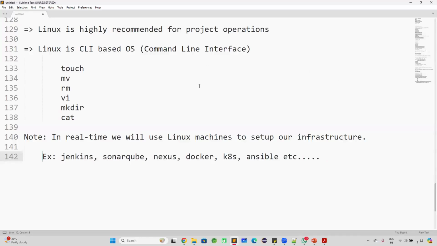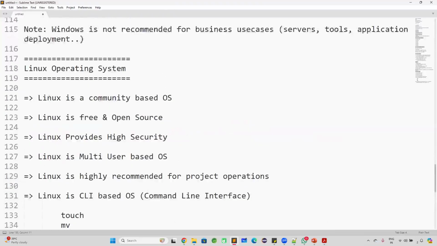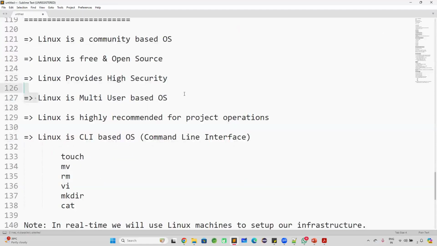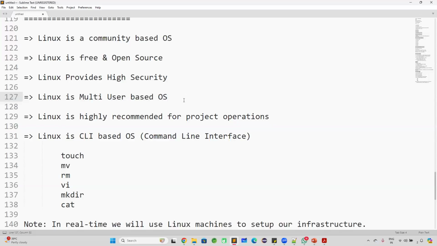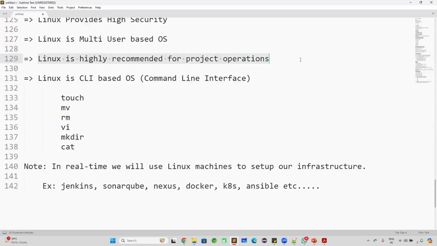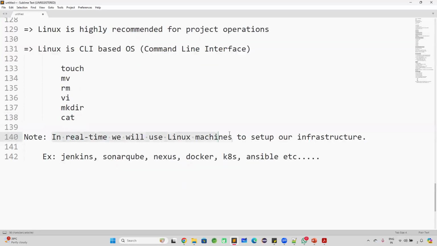Okay. So what is the Linux operating system? Linux is a community-based operating system, and this Linux operating system is free and open source. And this Linux operating system will provide high security for our applications which are running on that machine. And multiple people can access a Linux machine at a time. That is the reason Linux is called a multi-user based operating system. And Linux is highly recommended for our project operations. And Linux is a CLI based operating system. Everything we will do by using a command in Linux.